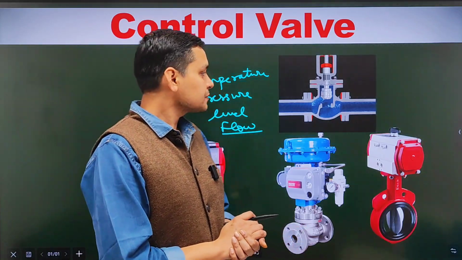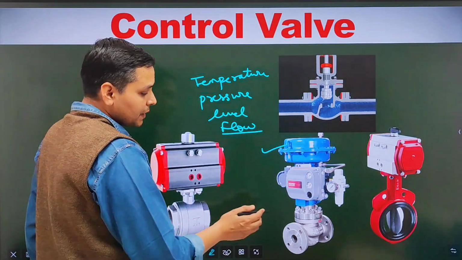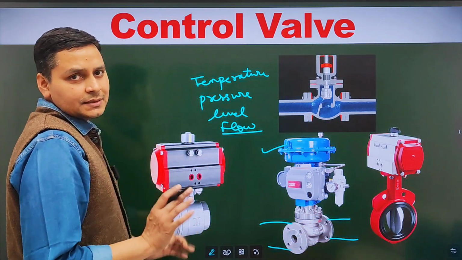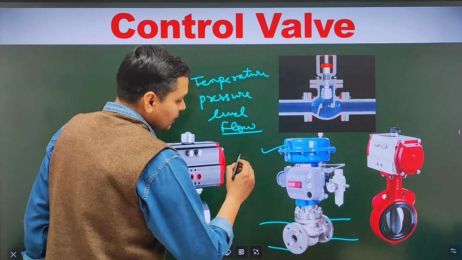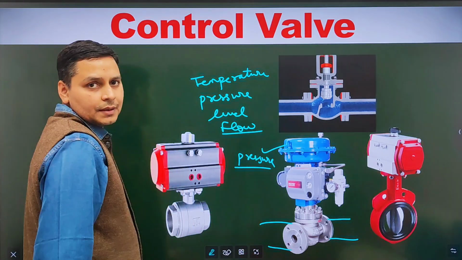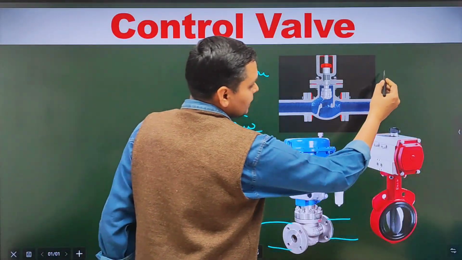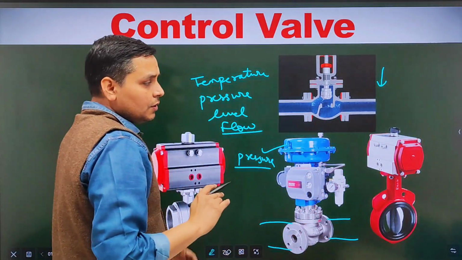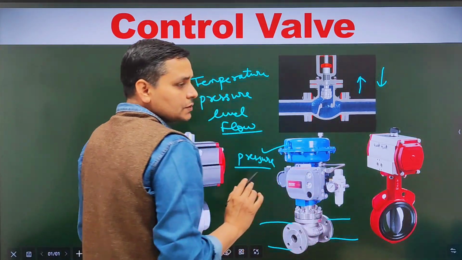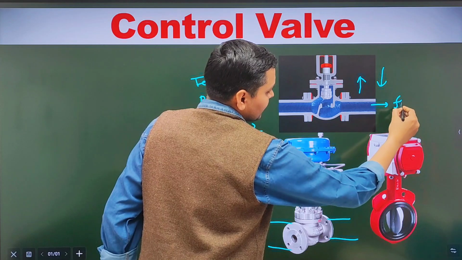Let's discuss it. Look friends, suppose we are using this type of control valve and this control valve is installed in any pipeline, and suppose it is used for controlling the pressure. Suppose the pressure is decreasing. So to increase the pressure, we need to open the control valve. So when the control valve will open, the fluid will pass through it.